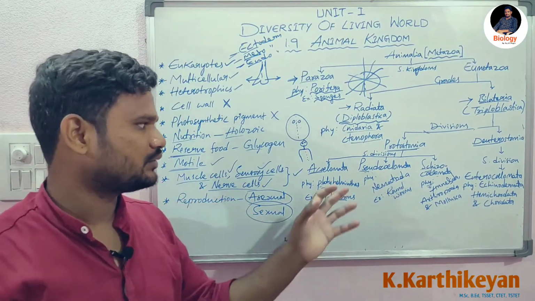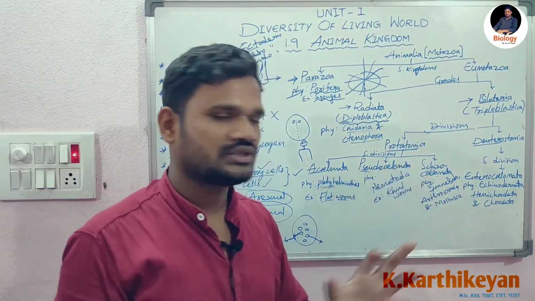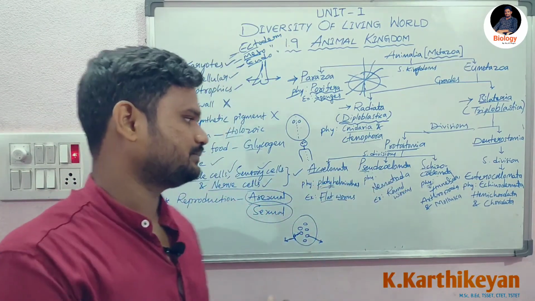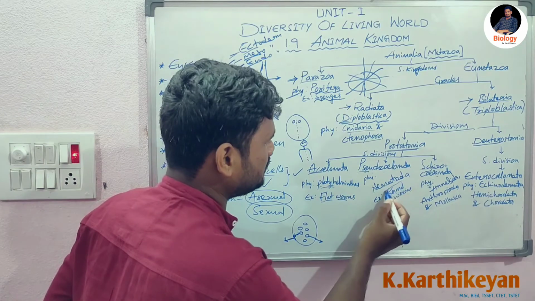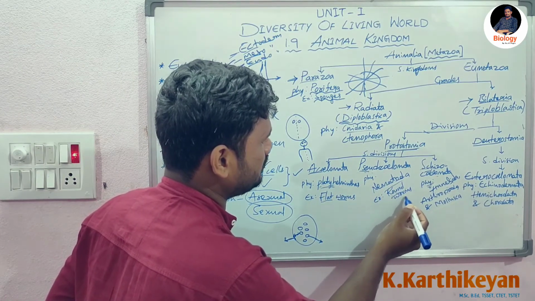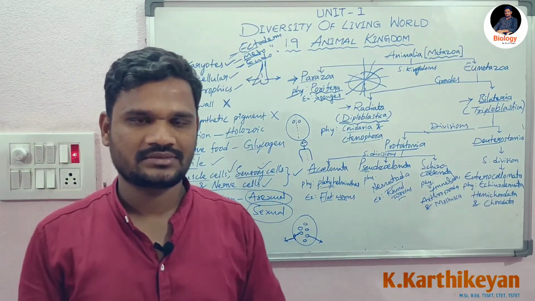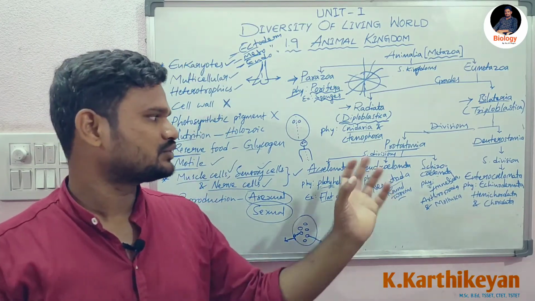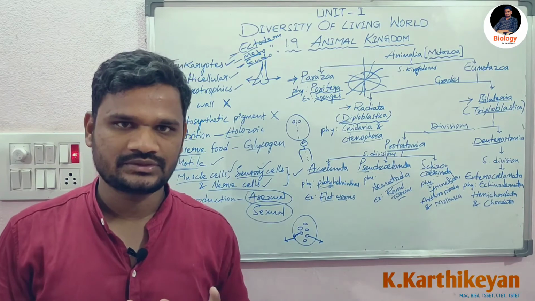That's the reason we call this Pseudocoelomata, which means coelom is present but it is not a true coelom. Example: phylum Nematoda. Examples are roundworms. Roundworms are the examples for Nematoda phylum. This Nematoda phylum is in the Pseudocoelomata subdivision.